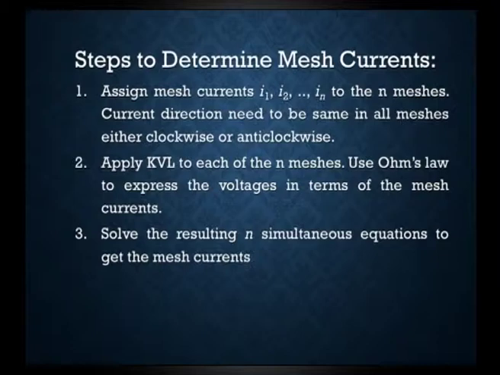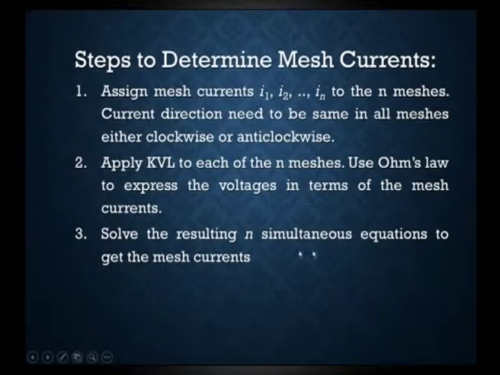So the I term will be present in every equation when we use Ohm's law for each mesh. If we represent every voltage in terms of current, we get current in every equation, which makes it easier to find the mesh currents. Solve the resulting n simultaneous equations to get the mesh currents. As I said, when we apply KVL to n meshes and express the voltages in terms of the mesh currents, we get n simultaneous equations, each having current in it.